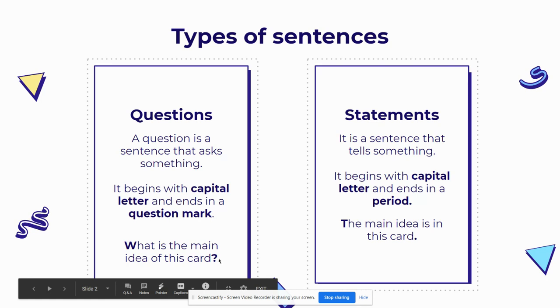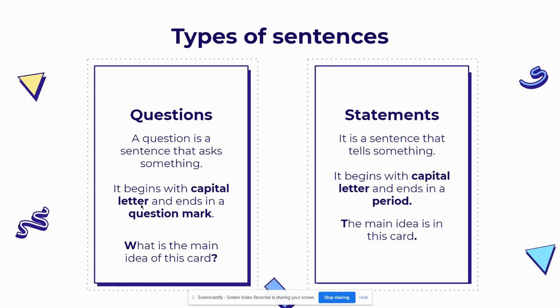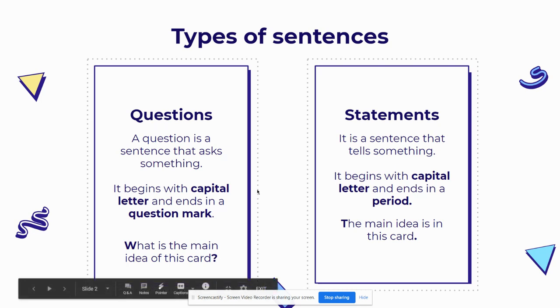So whenever you see, here's the clue, whenever you see a question mark, it's going to be a question. And the questions, they start with a capital letter. Now, a statement is a sentence that tells you something. It gives you information. It's telling you something. It begins with a capital letter, just like the questions, but the statements, they end in a period. So questions end in a question mark, and statements end in a period.